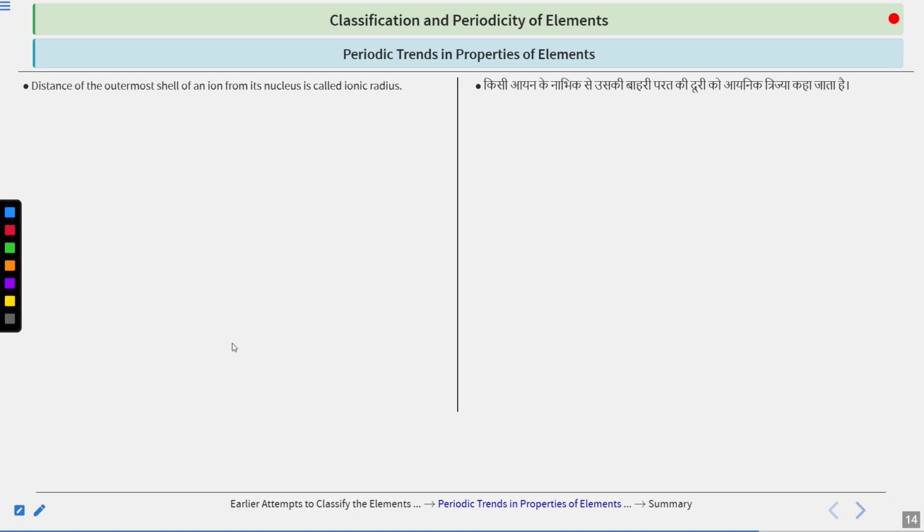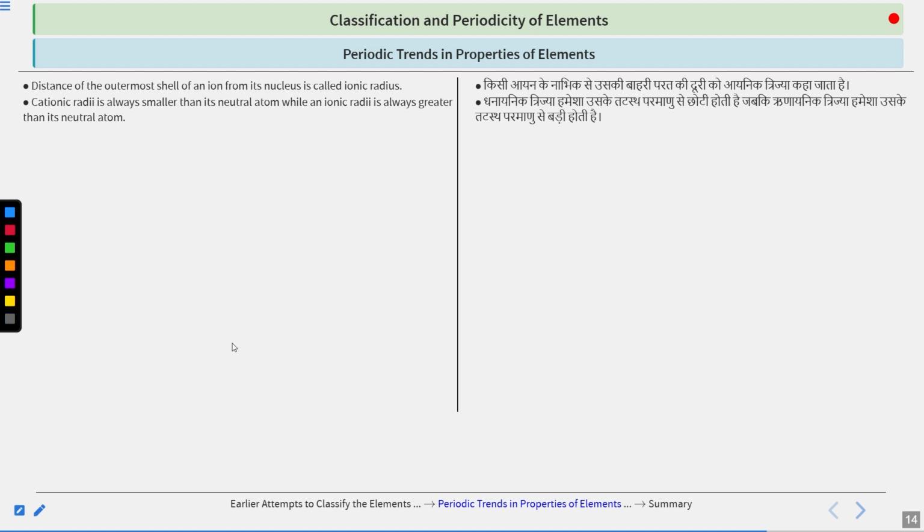Okay, let us see the trend in the periodic table of atomic radii. Before that, we will look at ionic radii. The distance of the outermost shell of an ion from its nucleus is called ionic radii. Very obvious to understand. So now we are considering ions, and the distance between the outermost shell and the nucleus is considered the ionic radii. Cationic radii is always smaller than its neutral atom, whereas anionic radii is always greater than its neutral atom.